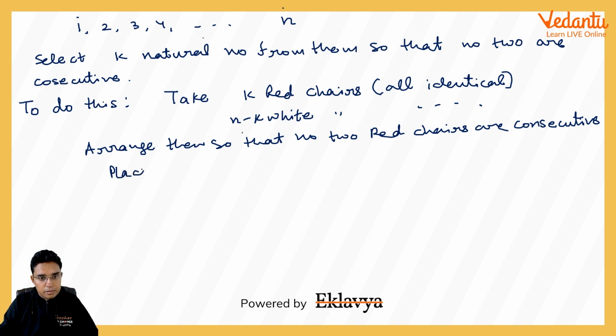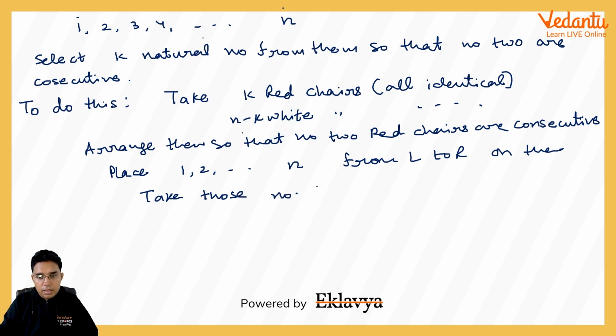Place 1, 2, 3 and so on up to n from left to right in the same order on them, and then take those numbers that lie on red chairs. I think you are able to get the analogy of what I'm trying to say.